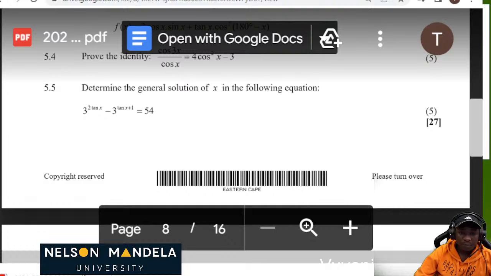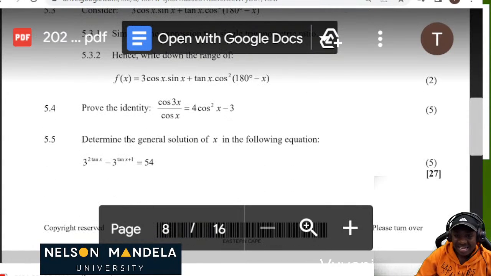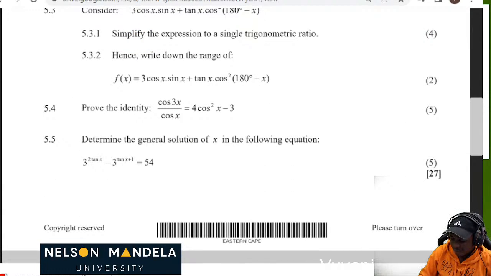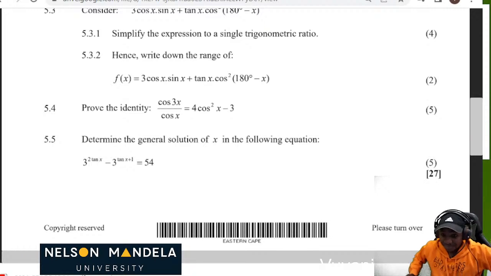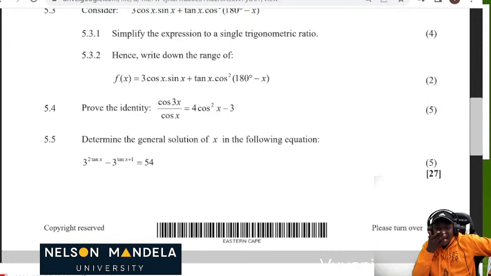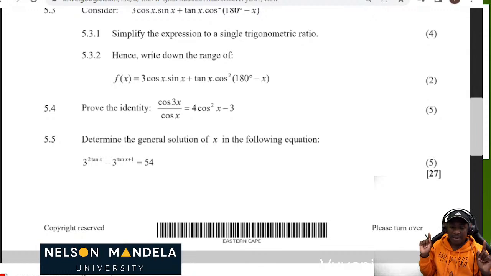Now 5.4. Steadily we are moving and we are passing. 5.4, prove the identity, which is given as cos of 3x over cos x is equal to 4 cos square of x minus 3. Great. Now we want to prove this identity. So how are we going to prove an identity? You can never prove both sides at the same time. Never ever can you do that. So you must pick one side first and deal with that side. Then if they are still not balancing, you're also going to choose another side.